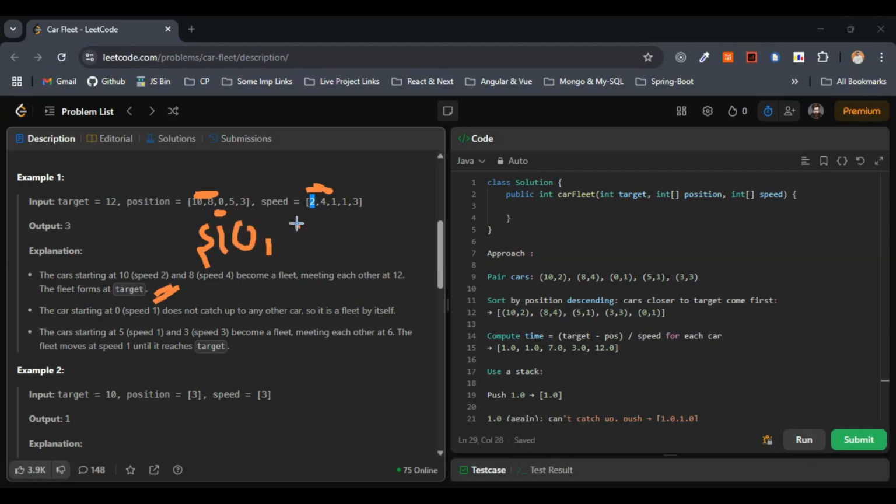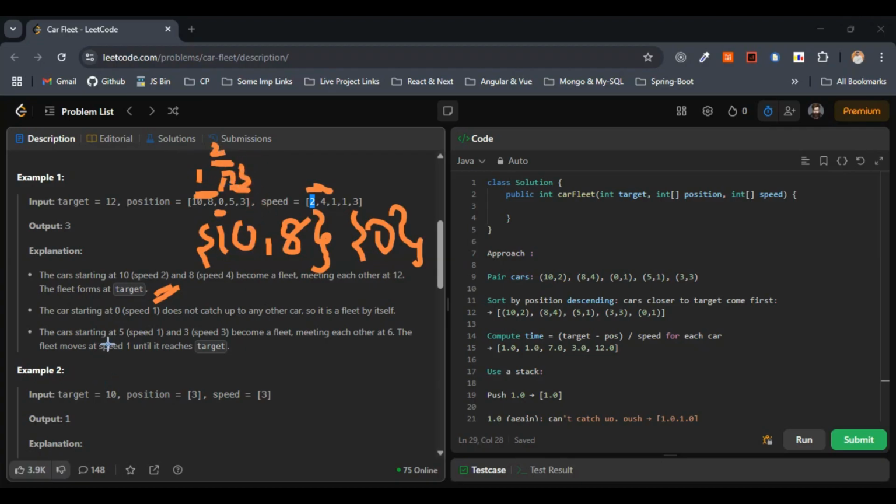10 comma 8. 10 comma 8 is a very nearby value, so this one forms one fleet, and 0 is at the scratch, which is very far basically, right? So if 0 is not near to 5, and 3 is near to 5, these two form a fleet, and this single 0 forms a fleet here. This itself is an individual fleet here. This one is 1, this one is 2, and this one is 3.